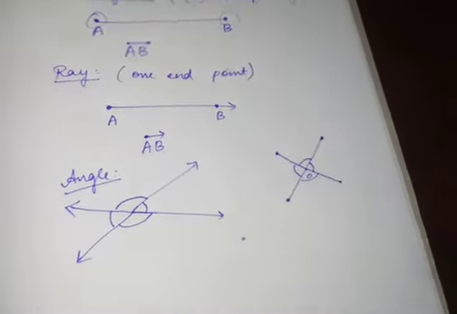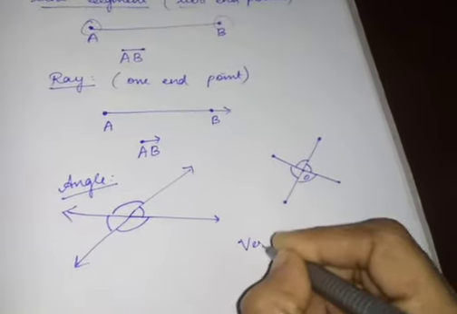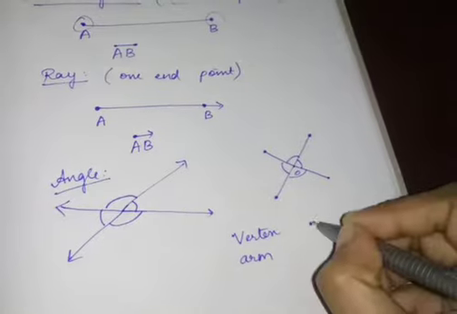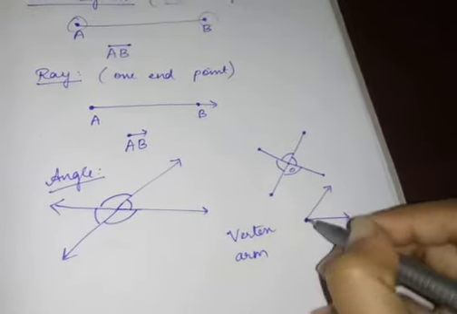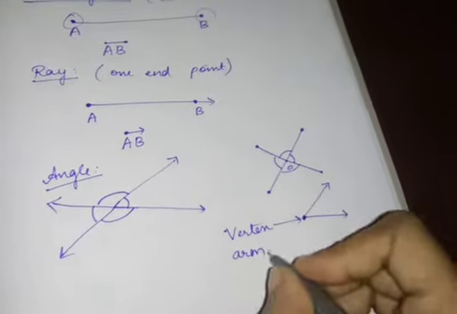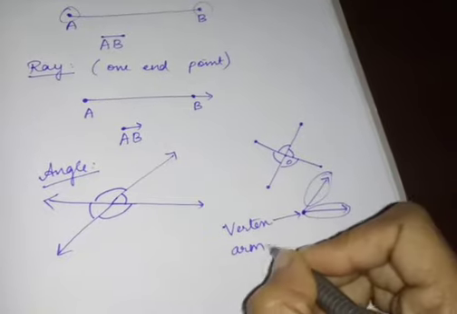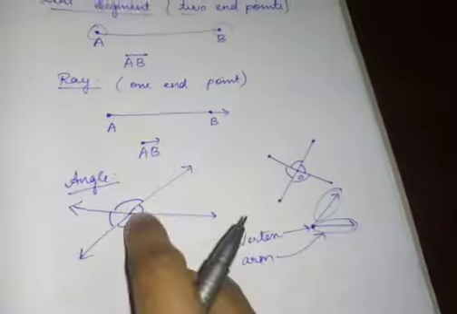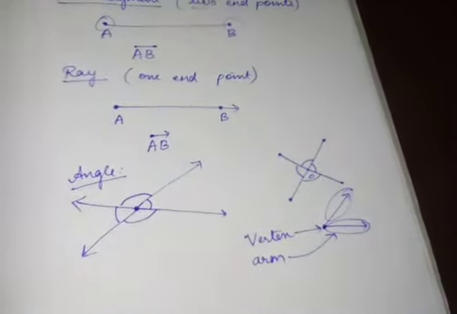So when it comes to a basic definition of angle, you should know what is meant by vertex and what is meant by arm. Vertex is nothing but a common point, a point with two rays. So this point is the vertex, and this arrow mark, like a hand shape, is called an arm. Here this is one arm, this is another arm, and this is your vertex.